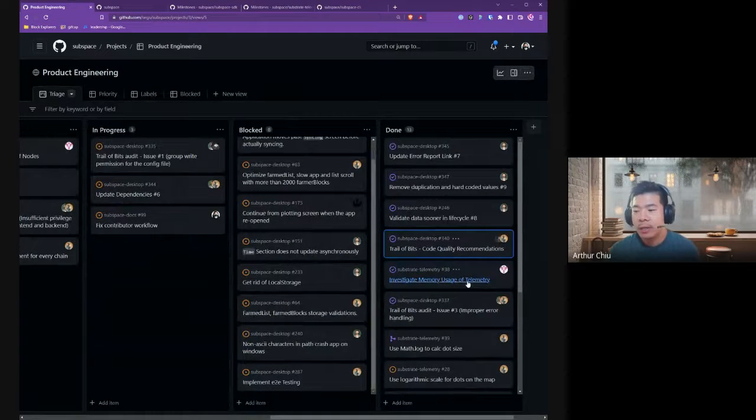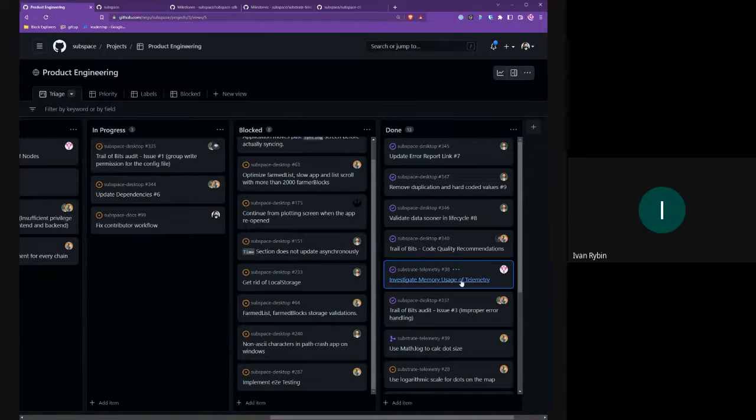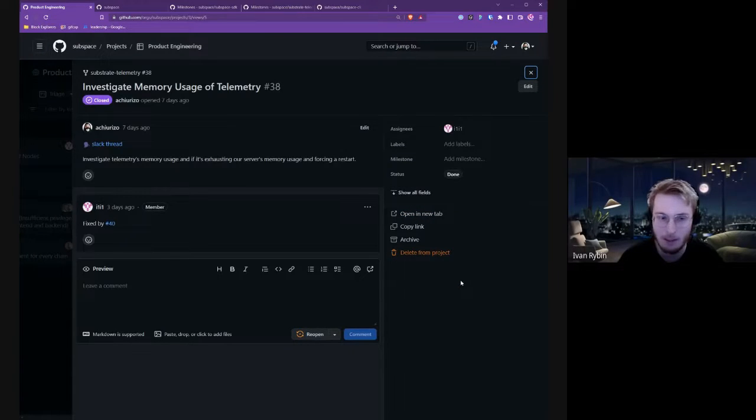Ivan, investigating the memory usage of telemetry. Yeah, so basically, I had an idea that maybe deploying several shards would help for the telemetry, and it ended up that it helped. We deployed another 2 or 3 shards, actually 3 shards right now.